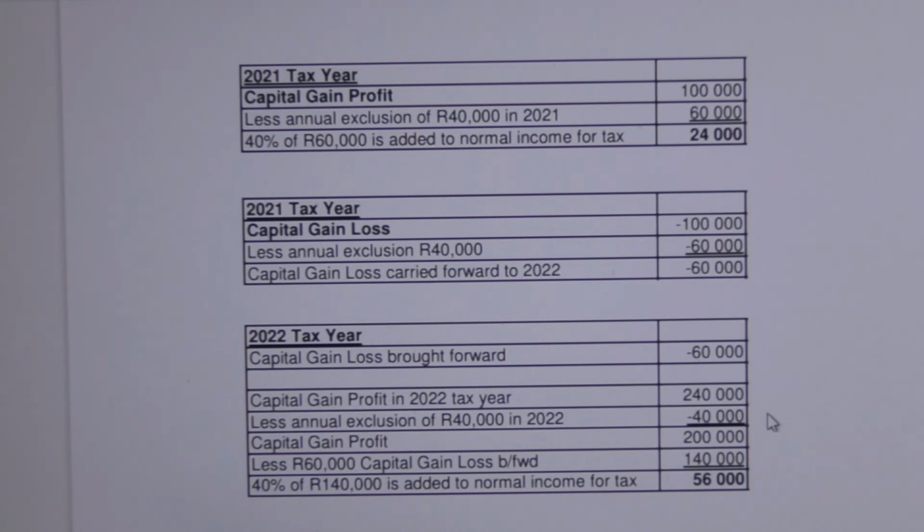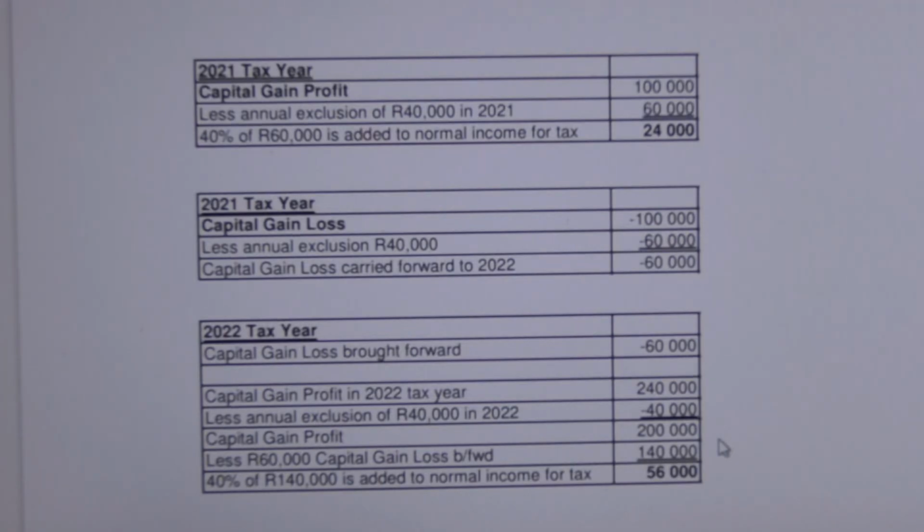This means the 240,000 Rand gain less the 2022 tax year annual exclusion of 40,000 Rand means our capital gains profit is reduced to 200,000 Rand. We can now reduce the 200,000 Rand by subtracting the 60,000 Rand brought forward loss amount. This leaves us with a gain of 140,000 Rand. In the 2022 tax year, 40% of the balance of 140,000, or 56,000 Rand, will be added to normal income to be taxed at normal rates.